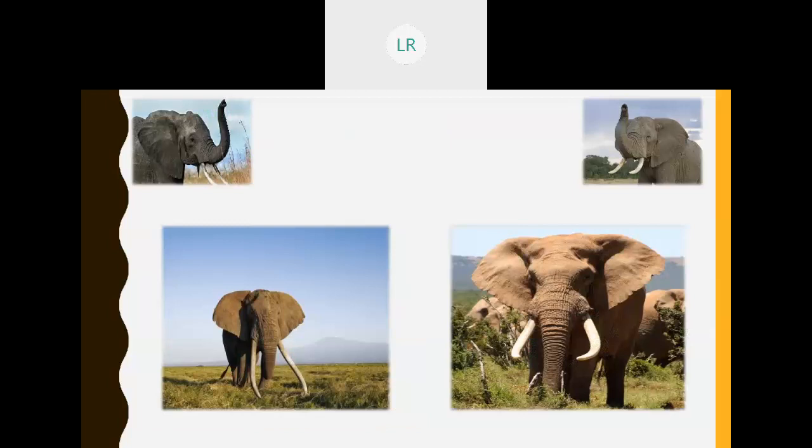Next one is, yes, elephants. Next letter is E. Can you tell me few words which starts with the letter E? E for elephant, then E for eagle, E for ear, E for earth, E for egg. Very good. In this poem, we are going to see elephants.